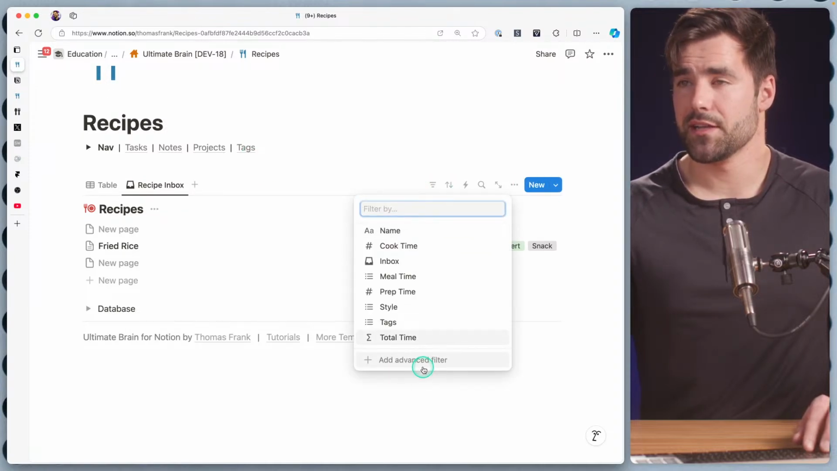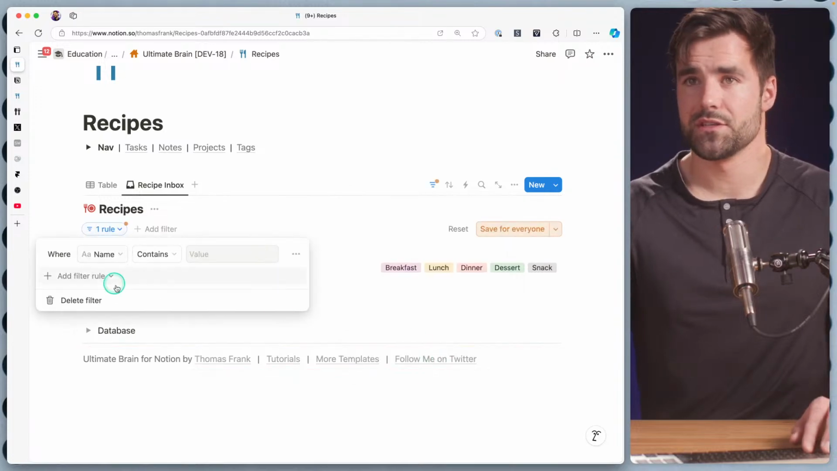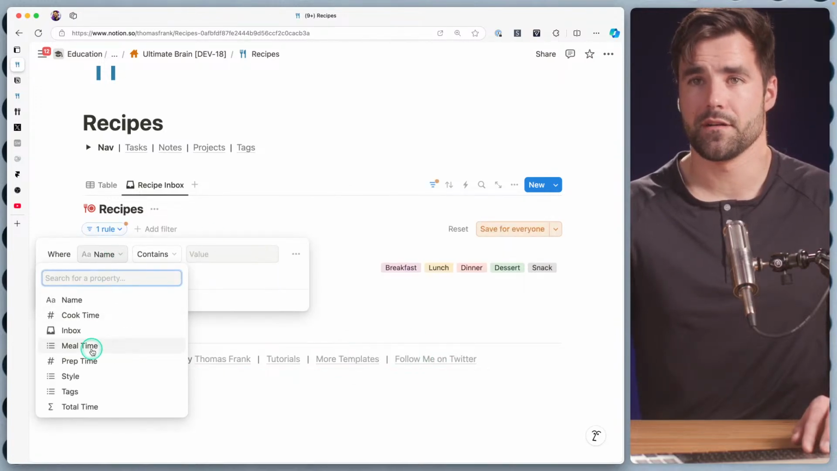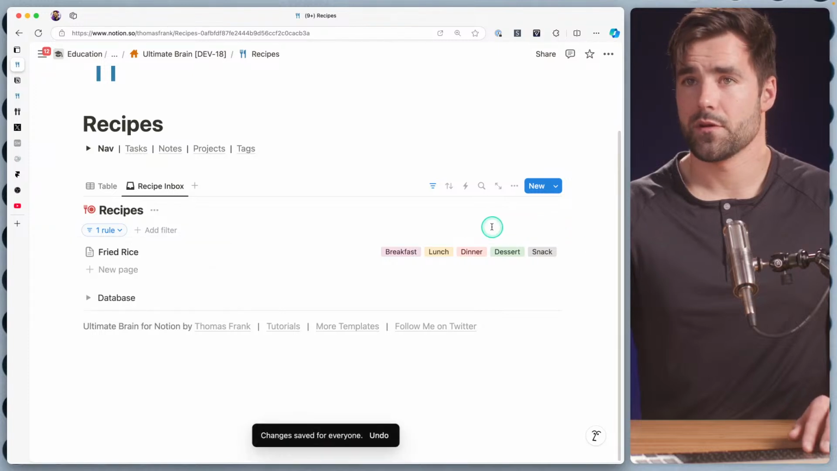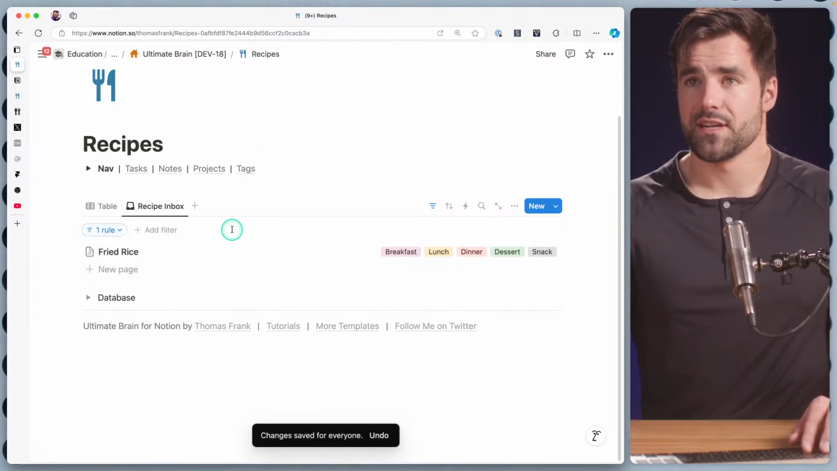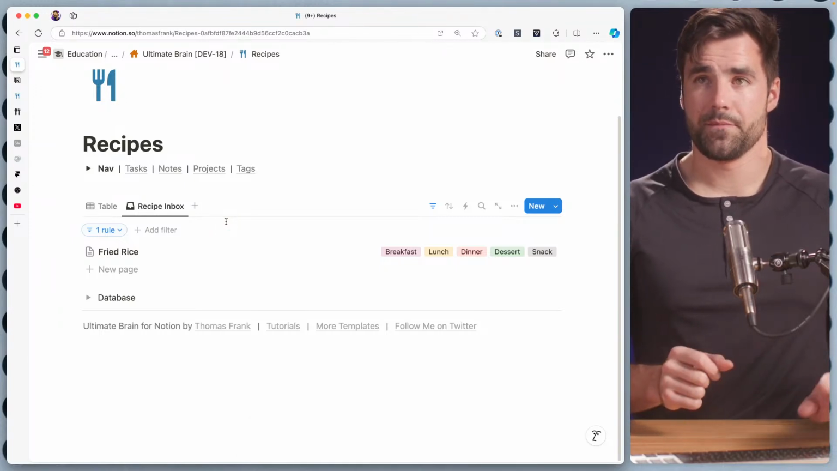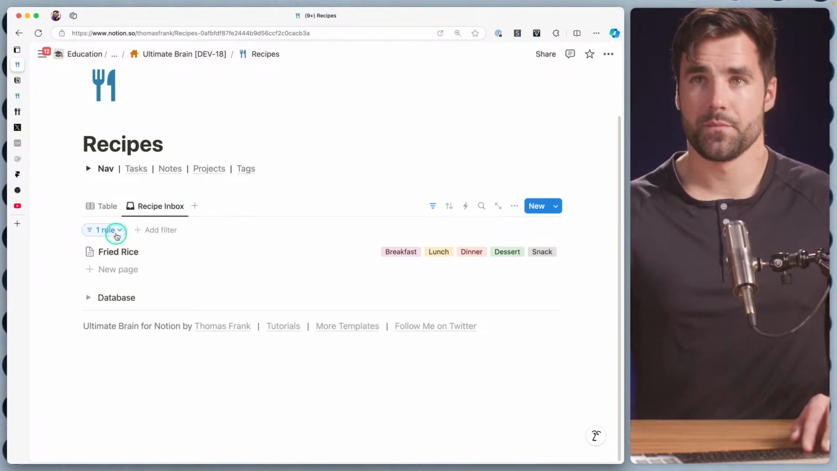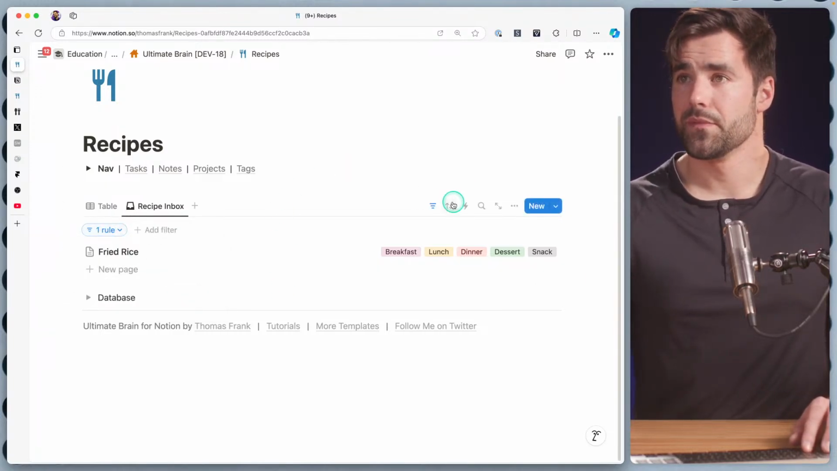I like using advanced filters. You can, of course, use simple filters, and they probably are faster, but for whatever reason, I like having this one filter box here. So this is going to be where inbox is checked. Perfect. That just gives us fried rice. And that's going to give us a nice little staging area. So on every other view, what I think I'll do is add the opposite filter. I'll have inbox not checked, and that's going to keep all of these messy recipes out of those views.